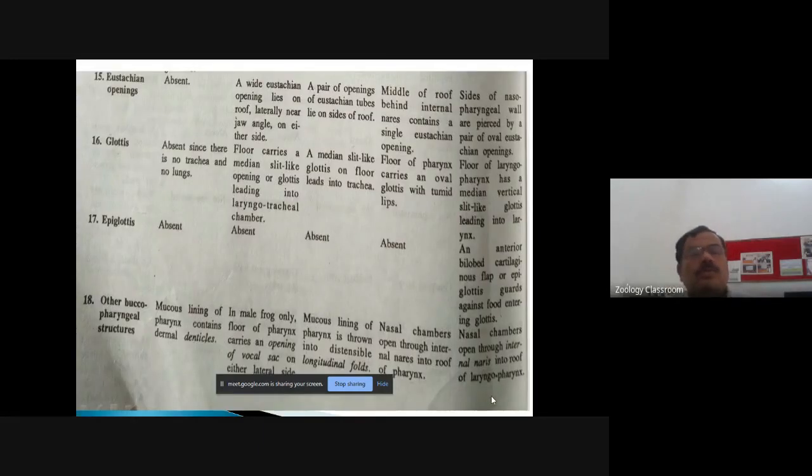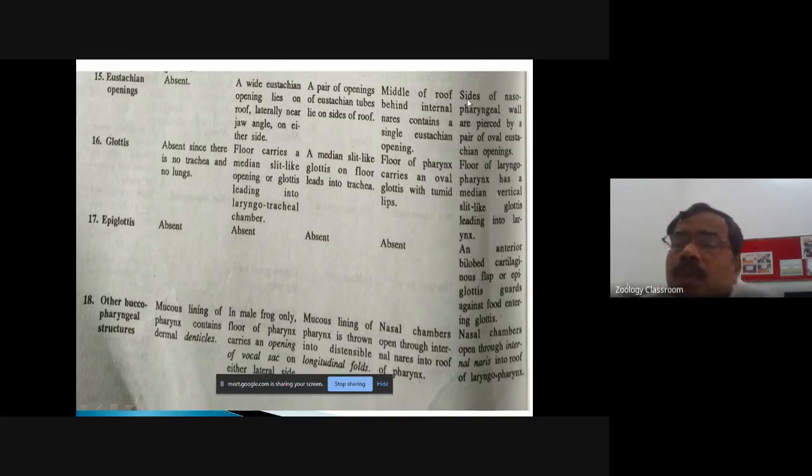And come to the next 4 points. That is the eustachian opening, glottis, epiglottis, and the buccopharyngeal structure. If you see the eustachian opening into the buccopharyngeal cavity, it is absent in fishes. A wide eustachian opening lies on the roof on the lateral side near the angle of the jaws. In reptiles, this opening of the eustachian tubes lie on the sides of the roof, and in the birds, middle of the roof behind the internal nares, it contains single eustachian opening. So in the bird, the single eustachian opening is present.